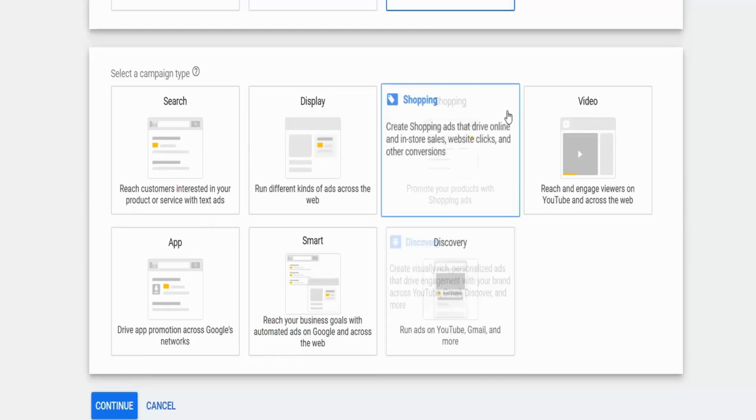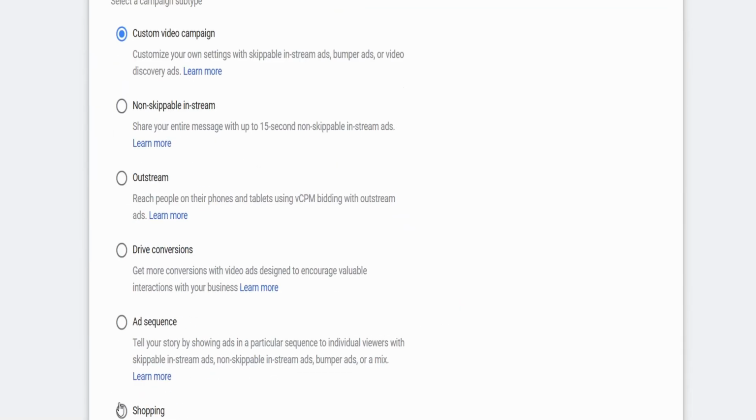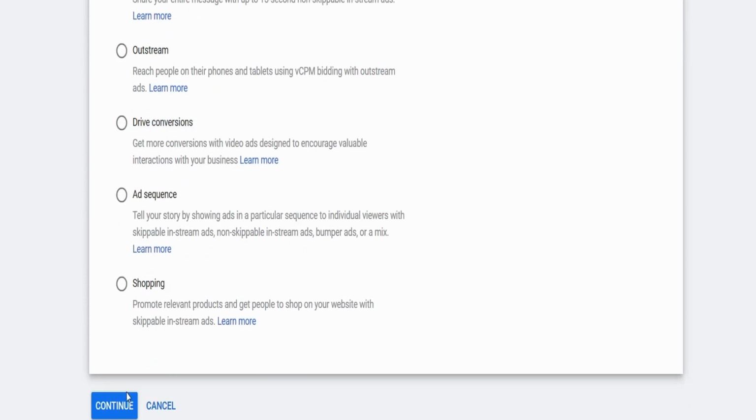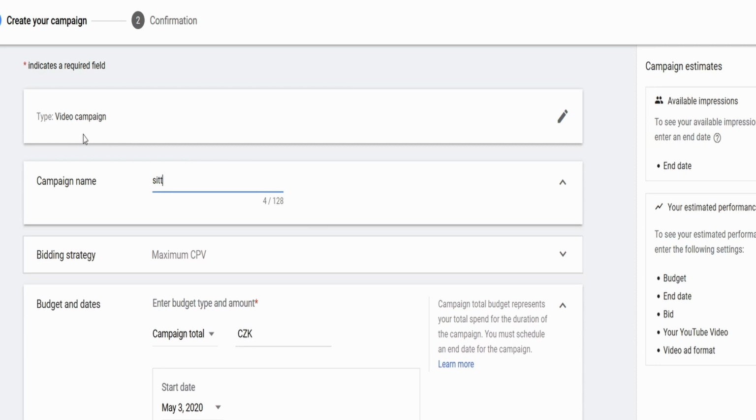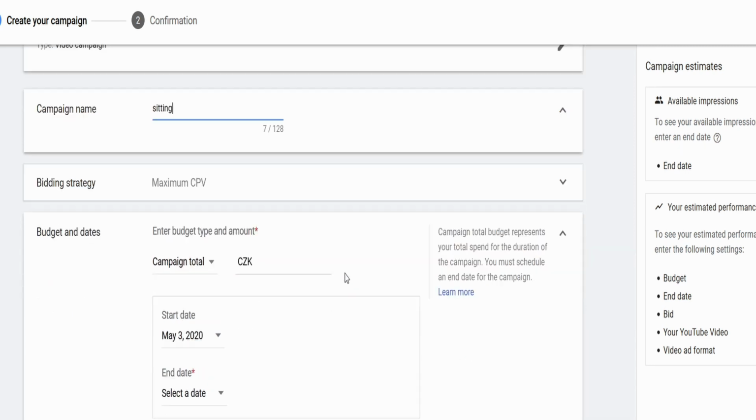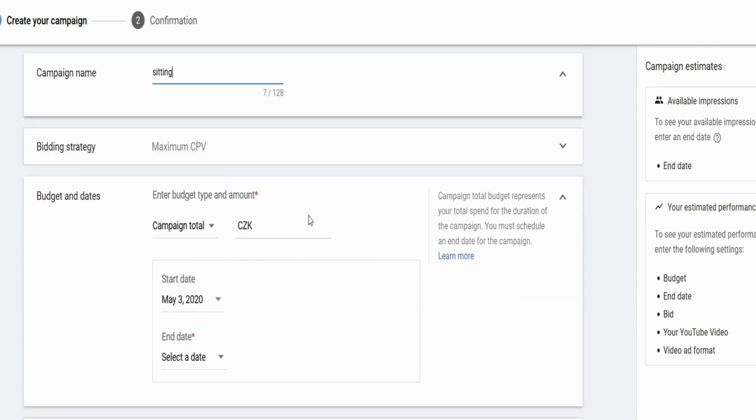Now we're going to create our own type of ad. We're going to use a video, and we want a custom video campaign so I can control all of the settings myself. I'm going to name this one Sitting Ad because this is going to be the ad specifically to Jack. Now my currency is in Czech crowns because I'm currently in the Czech Republic.